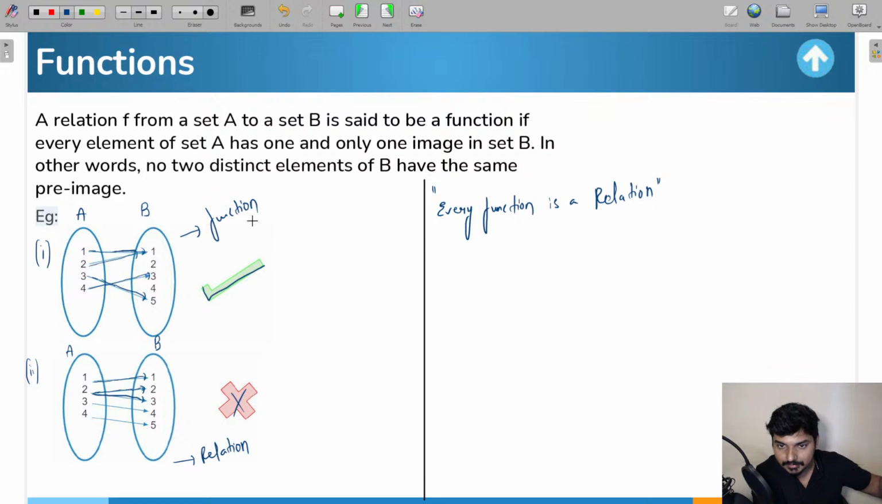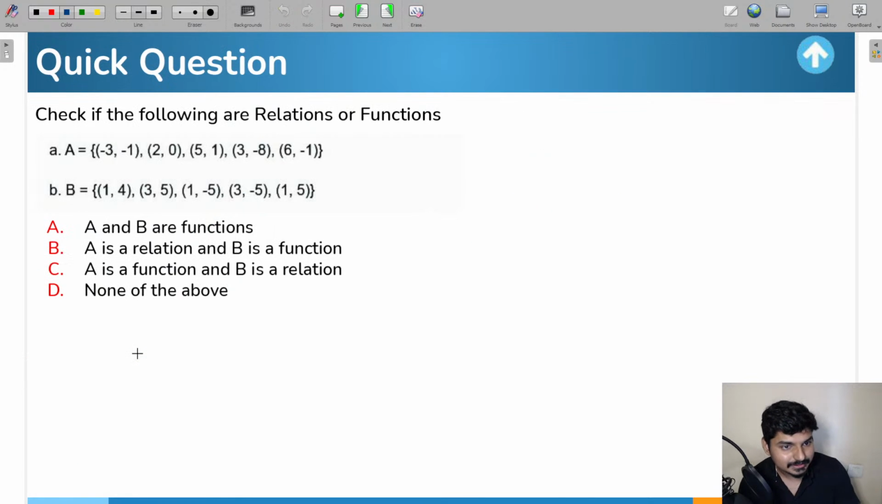So in a function, every element in the first set has a unique image in the second set. But in a relation, every element in the first set need not have a unique image in the second set. That means it can happen that an element in the first set has more than one image. Right, exactly. Very good, Pushpam. Very good, students. So I hope this concept is clear, the difference between function and relation. Okay. Now let us start understanding this question.